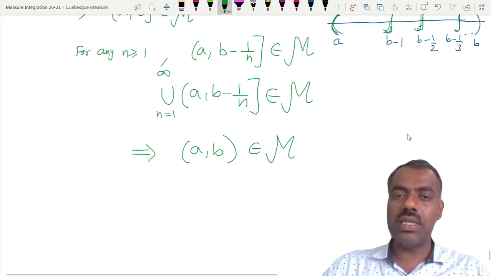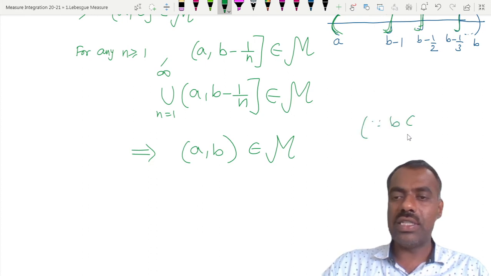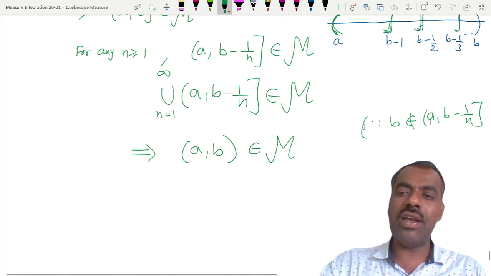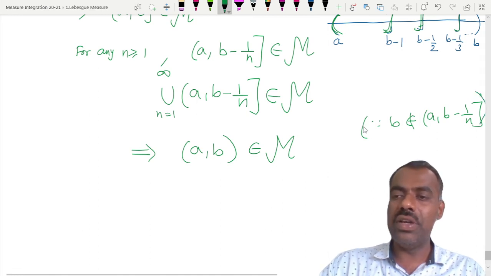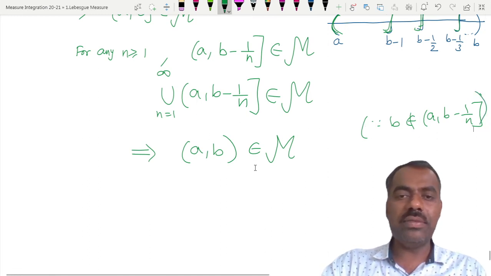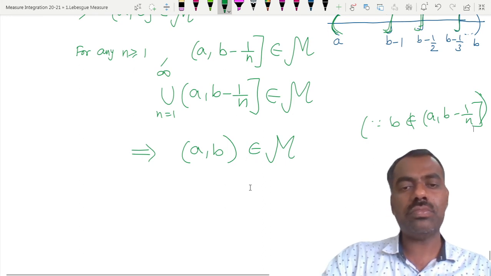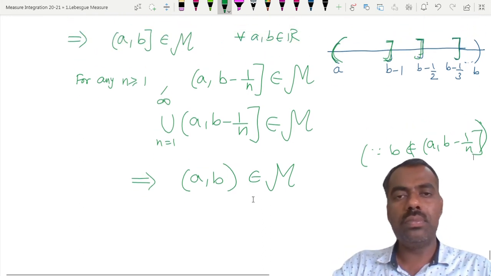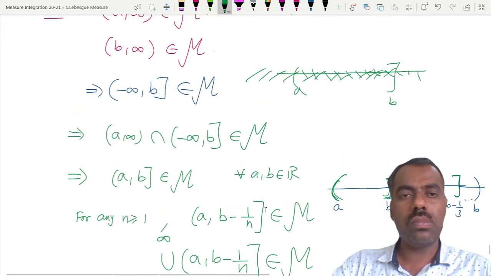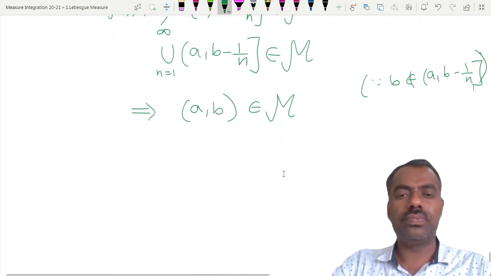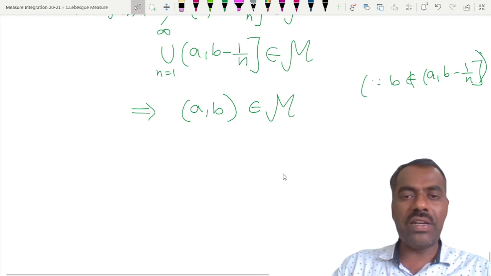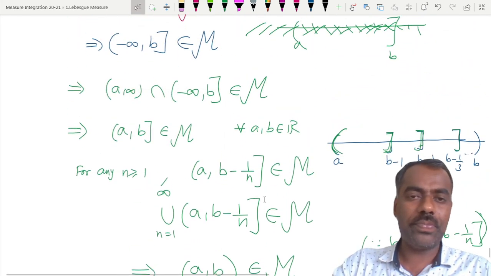Since b minus 1 by n, whatever n you take, the reason is b is not there in a comma b minus 1 by n. Even though it is a closed interval, b won't be there at all. All remaining elements will be there as n tends to infinity. Is this clear? Yes or no? So that shows that the open interval a comma b belongs to M, right?